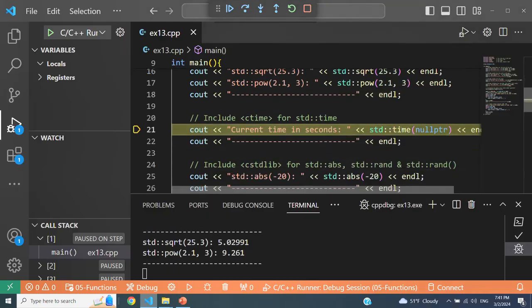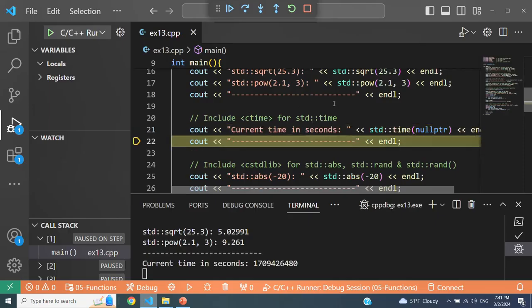The time function is coming from ctime. So let's take the time in seconds. This is the time in seconds, counting since January 1, 1970. That's our starting point, and that's a convention that all operating systems use. So since January 1, 1970, this is the number of seconds that has passed until today, until this second.